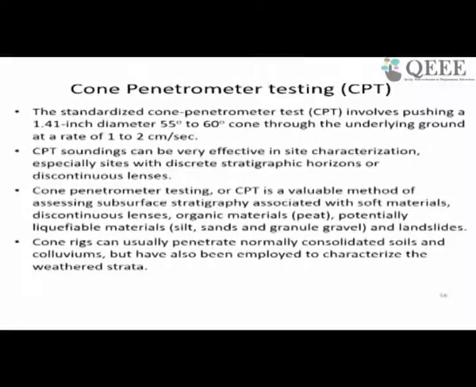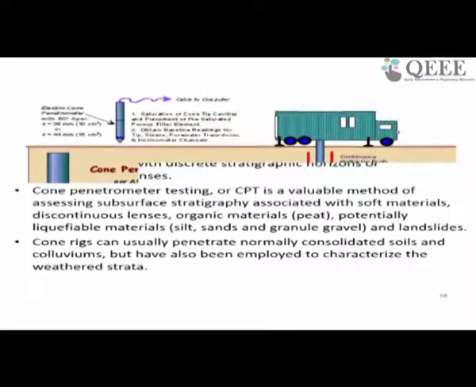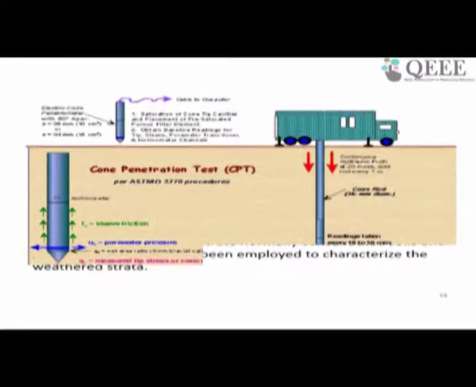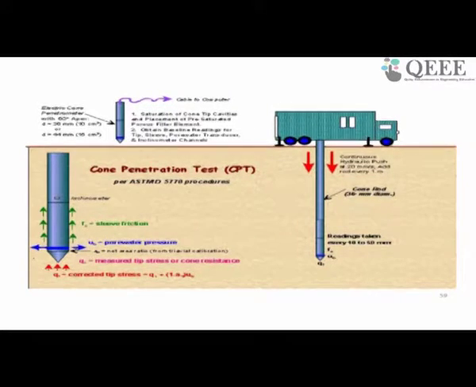Cone penetrometer testing is a valuable method of assessing surface stratigraphy associated with soft material, discontinuous lenses, organic materials, potentially liquefiable materials, and various cases like landslides where a weak strata has to be identified. Now a typical picture of a cone penetration test is shown here. It is just for representation purposes only.